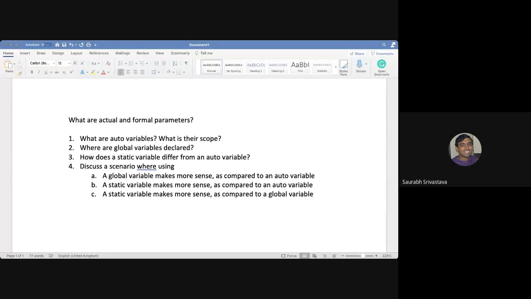But some kind of counter, like how many times the function was called, that seems to be a good candidate to make static. Okay, sir. And so auto variables and local variables are somewhat similar. It is just that we don't have to mention the data type in the auto variable. They are exactly the same. Okay, sir. Thank you.